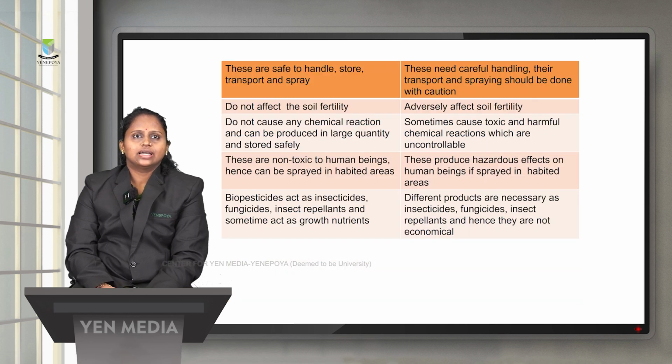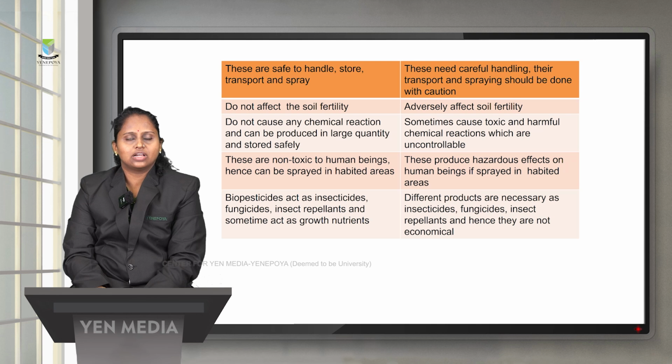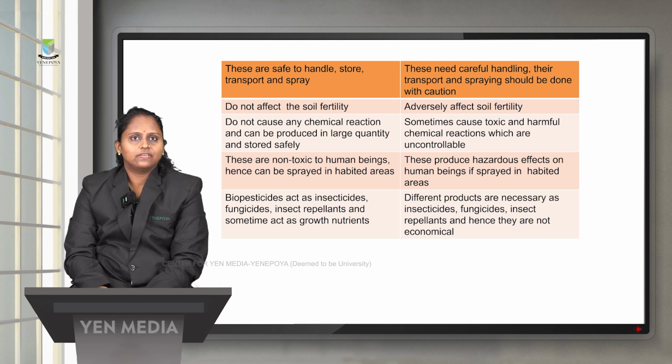The biopesticides are safe to handle, safe to transport as well as to spray, and they do not affect the soil fertility. They do not cause any chemical reaction and can be produced in large quantity and stored safely. They are non-toxic and they act as insecticides, fungicides and insect repellents, and some also act as growth nutrients. But some disadvantages of chemical pesticides are that you need care in handling, that is, while spraying or transporting you need to be careful. They will adversely affect the soil fertility, and they will cause toxic and harmful chemical reactions which are uncontrollable.